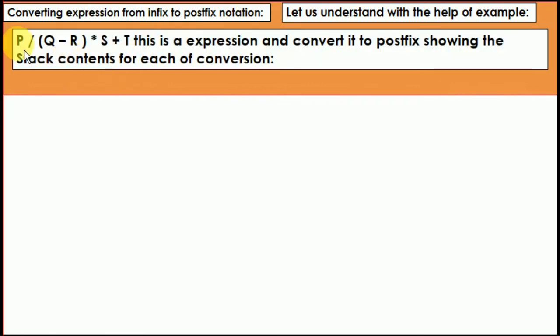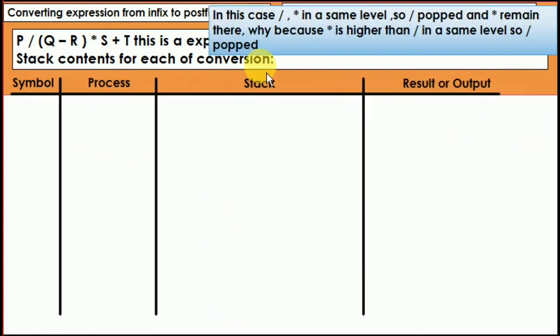Here is a question, that is P divide bracket Q minus R bracket close multiply S plus T. This is an expression, and convert it to postfix, showing the stack contents for each step of conversion. You have to show every step. So the method that you have to follow: first symbol, process, stack, and result. This is the method that you are going to follow when you solve these questions in your notebook. Symbol, line, process, then line, stack, line, result.